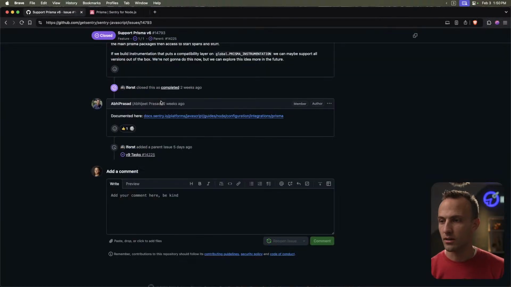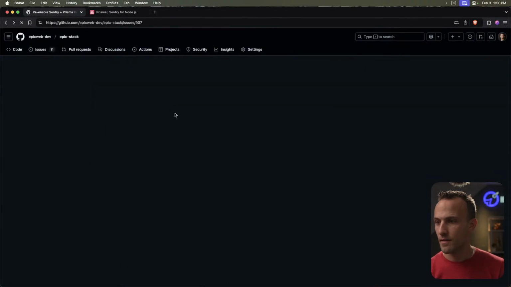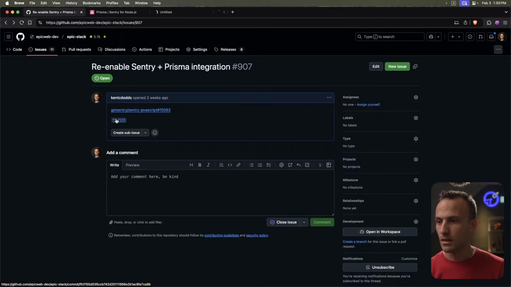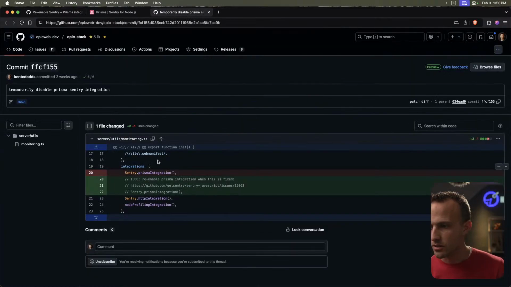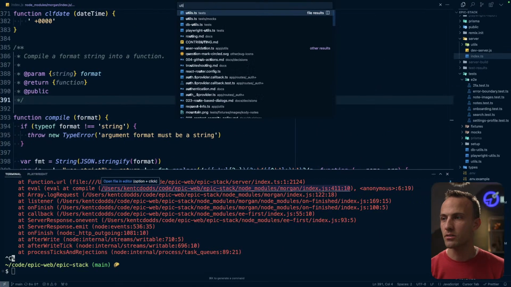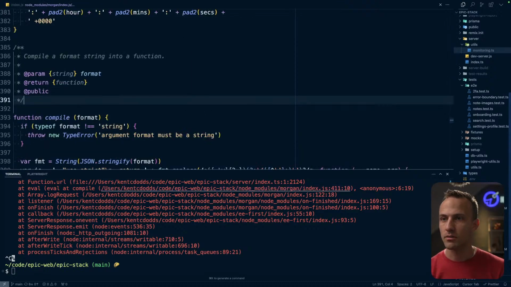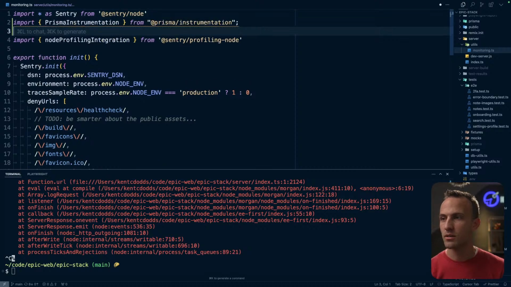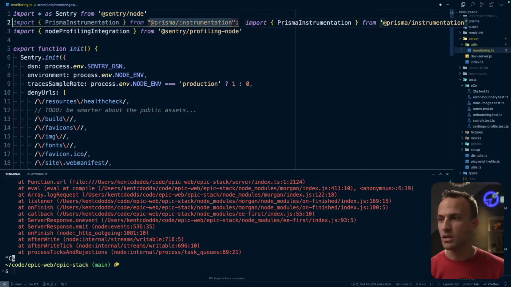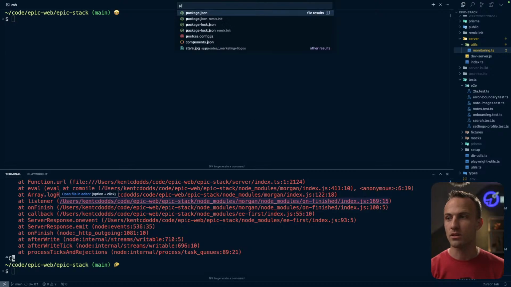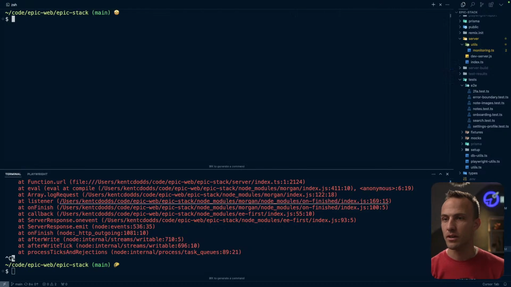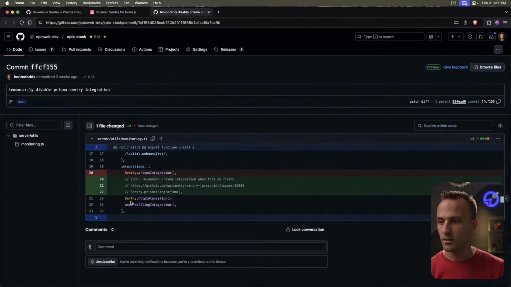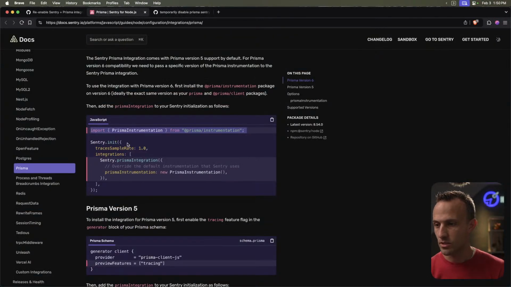This is in our monitoring utility. The way that we do this now is we bring in Prisma instrumentation, which I do not believe we have installed already. So bring that in, and then we just new up the Sentry Prisma integration.